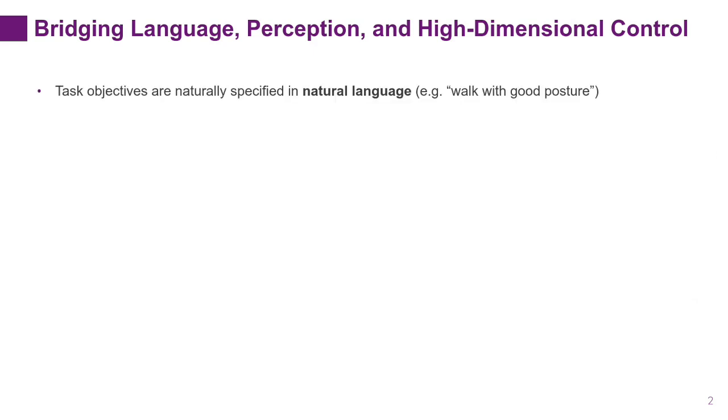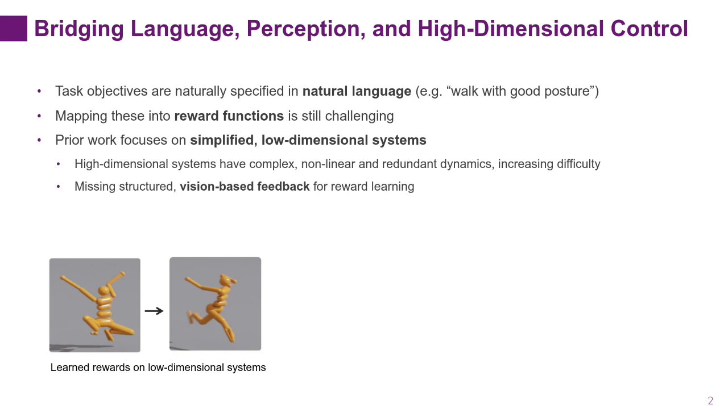In many control tasks, goals are easy to describe in natural language. For example, walk with good posture. However, translating these high-level descriptions into reward functions is quite challenging. This becomes even harder in high-dimensional musculoskeletal systems, which are nonlinear and highly redundant. Prior work often simplifies the problem by working with low-dimensional systems and relies on limited feedback signals.